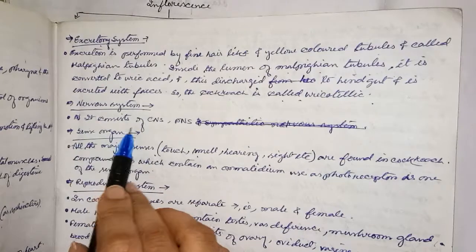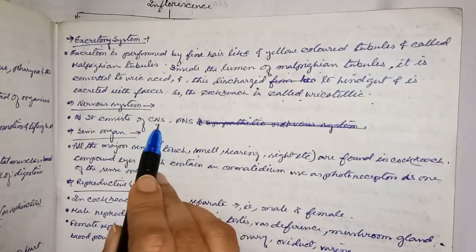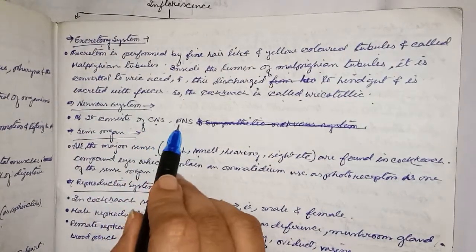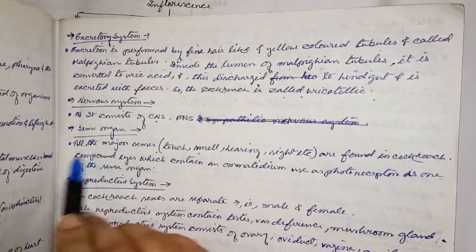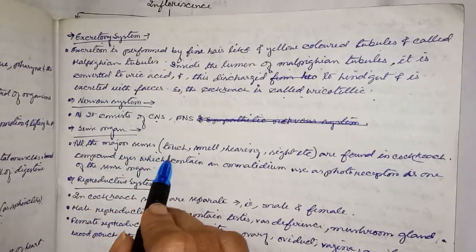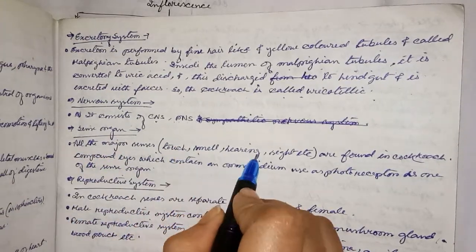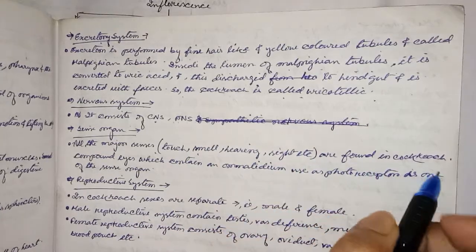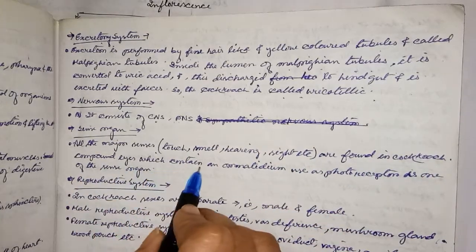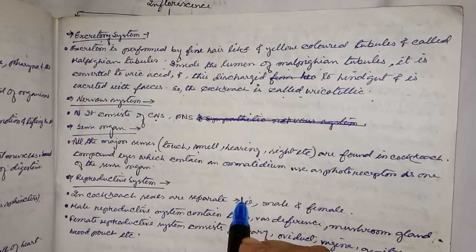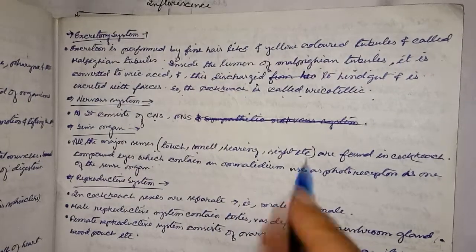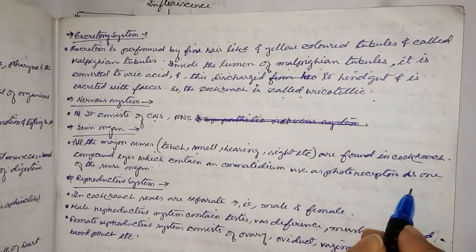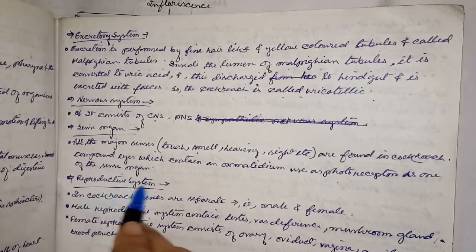Nervous system: it consists of the CNS, that means central nervous system, and the PNS, which means peripheral nervous system. Sense organs: all the major senses, that is touch, smell, hearing, sight, etc., are found in the cockroach. Compound eyes, which contain ommatidia used as photoreceptors, are one of the sense organs.